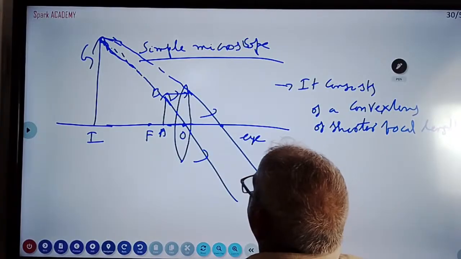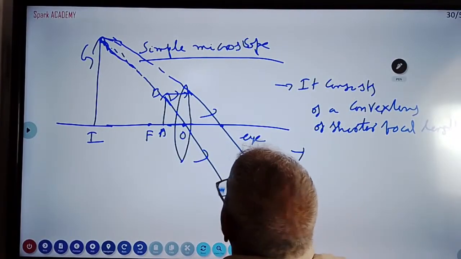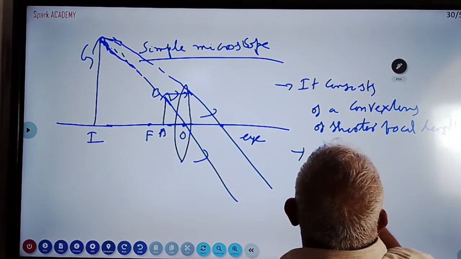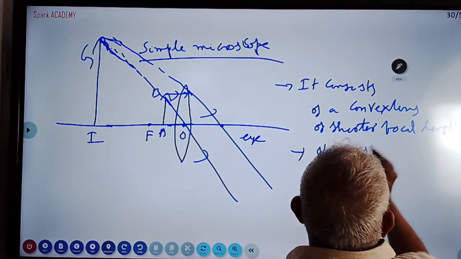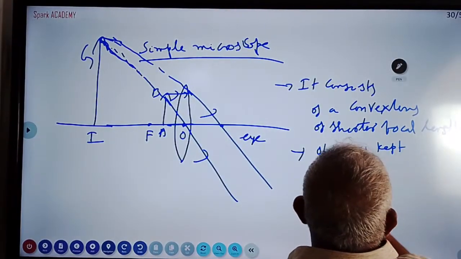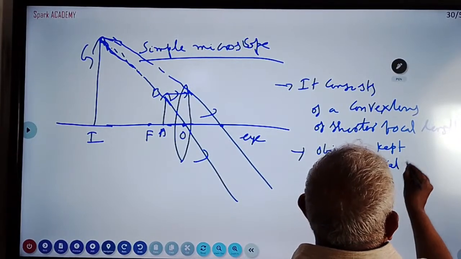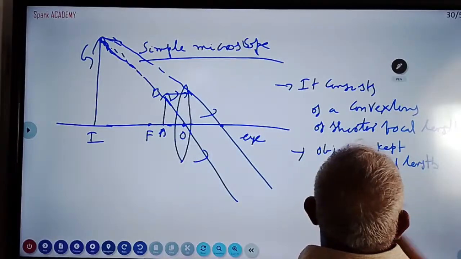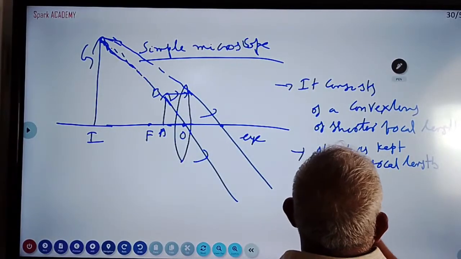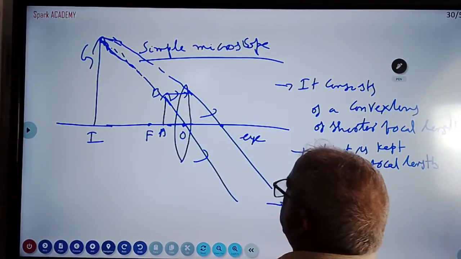The object distance should be less than the focal length. So the object is kept within the focal length. That means object distance u is less than f. AB is the object here.